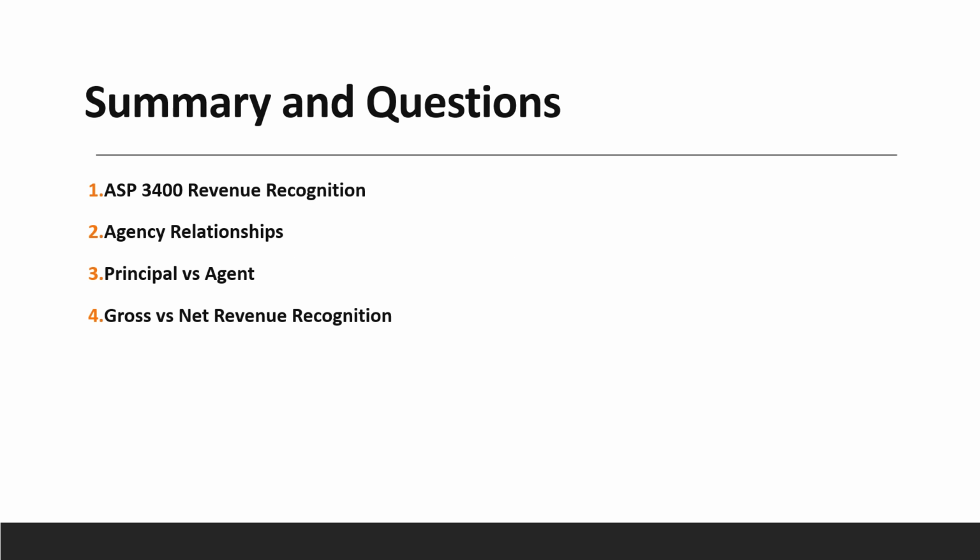So now, summary and questions. We covered the importance of revenue recognition and the four main criteria: risk and reward transferred, collectibility, measurability, and performance. We discussed the criteria to determine whether an entity is acting as a principal or an agent. We explained the difference between gross and net revenue recognition and provided examples.